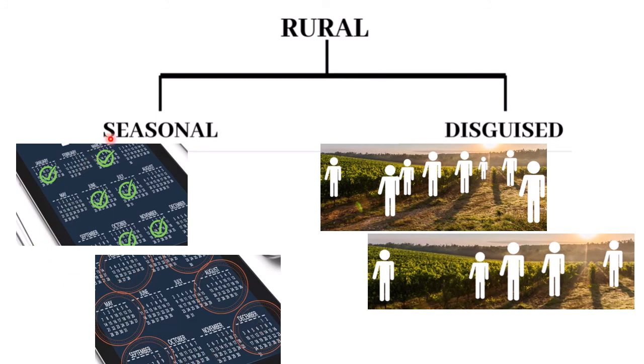Another kind of unemployment, again in the agricultural sector, is disguised unemployment. What happens here? It is when people appear to be employed. Suppose there is a field which requires the service of 6 people, but 9 are working in that same field.